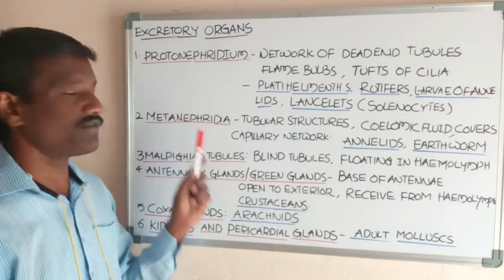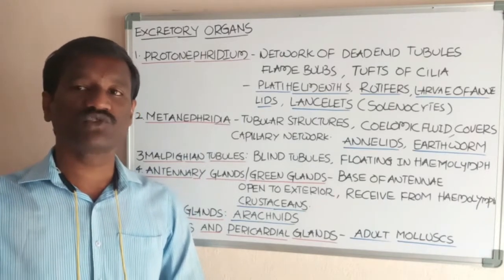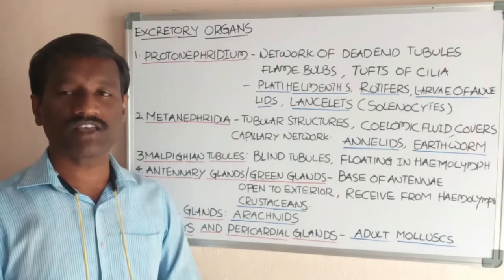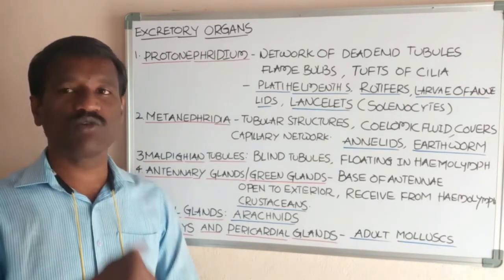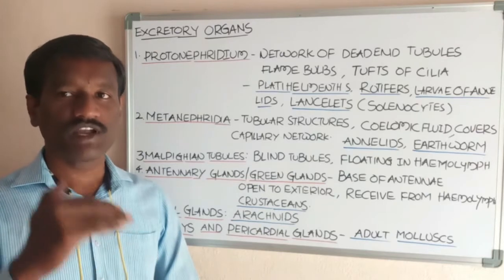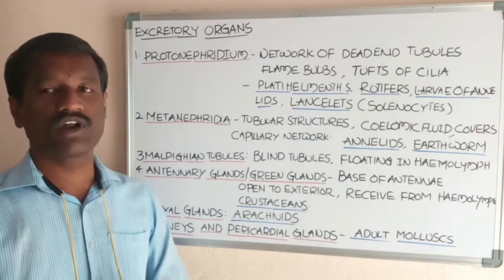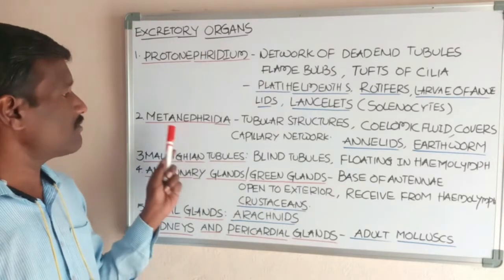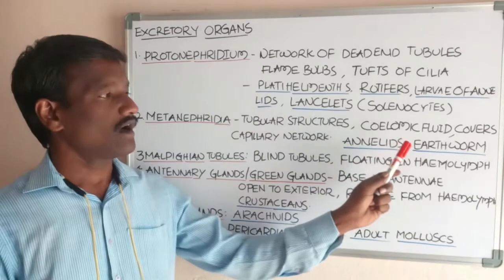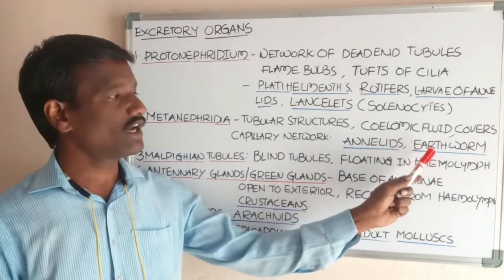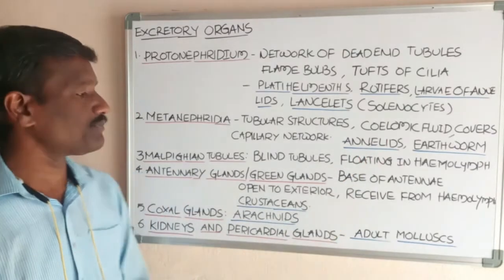Metanephridia have a nephridiopore which opens to the outside through the body surface, and they are sunk into the coelomic fluid with the help of the nephrostome, which receives excretory products from it. Metanephridia are present in annelids and earthworms. Earthworm also belongs to phylum Annelida.